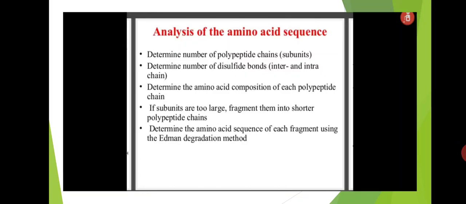And next, analysis of the amino acid sequence. Analysis of amino acid sequence means these amino acids form peptides, polypeptides. Here, analysis of sequence means determine the number of polypeptide chains, determine the number of disulfide bonds, and determine the amino acid composition of each polypeptide chain. If subunits are too large, fragment them into shorter polypeptide chains.